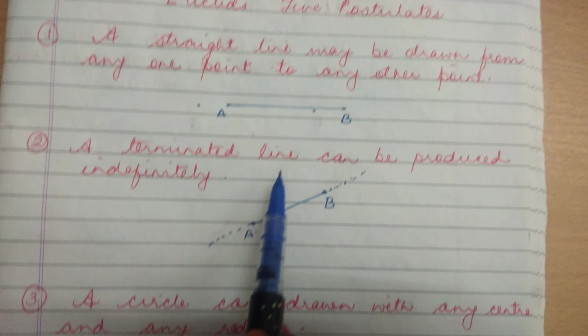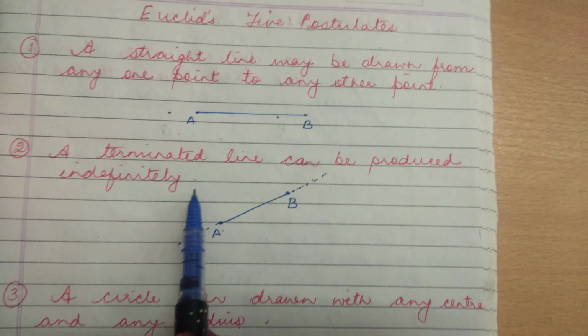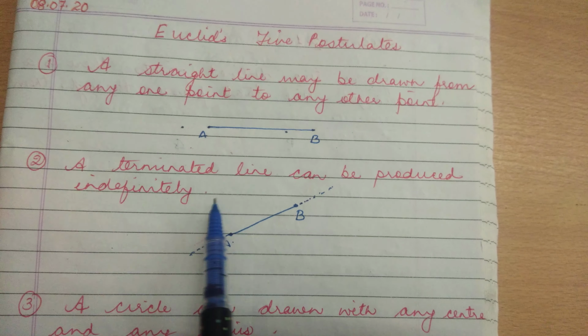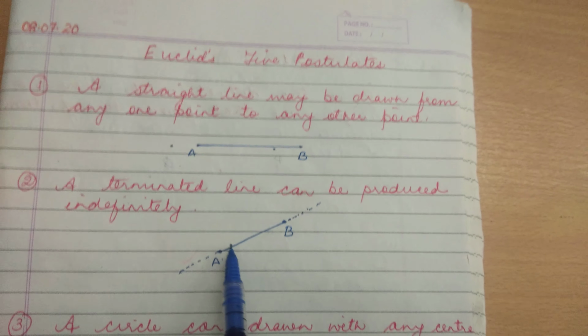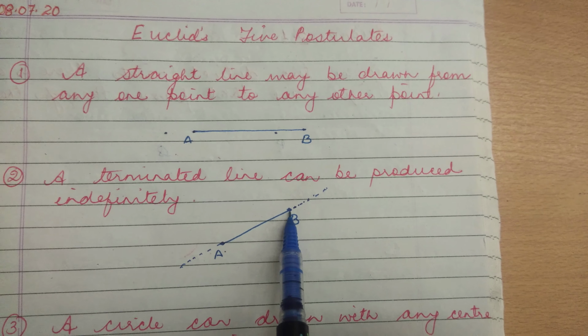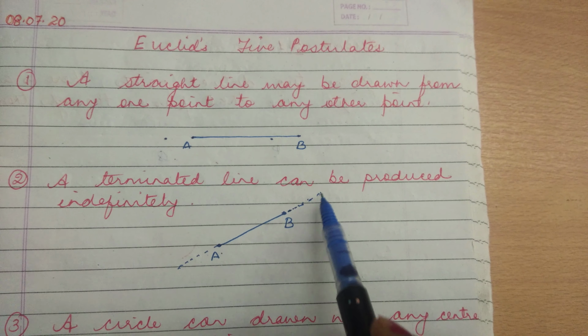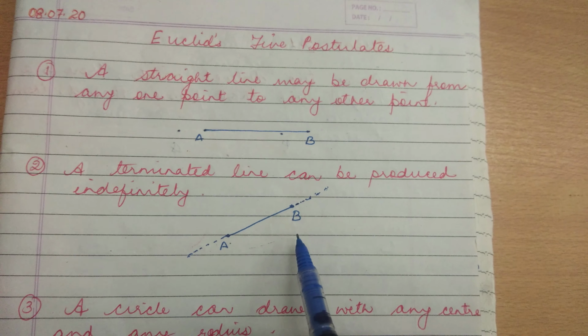Second, a terminated line can be produced indefinitely. What we call a line segment today was called the terminated line by Euclid. So according to Euclid's second postulate, if we take a line segment AB, it can be extended on either side indefinitely to form a line.